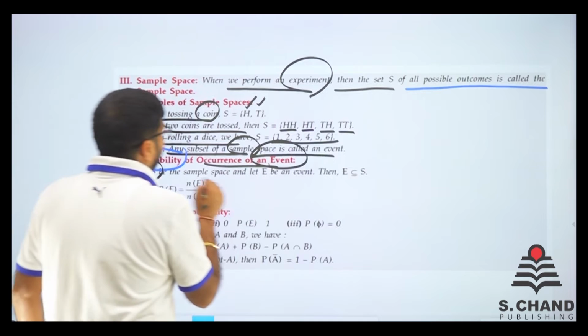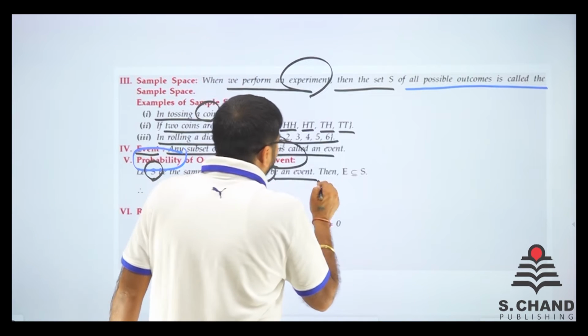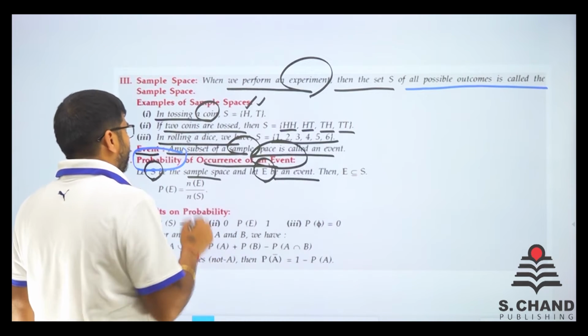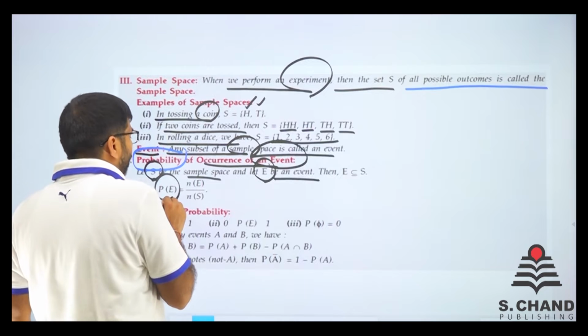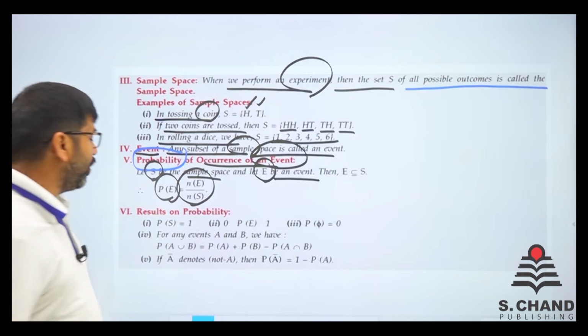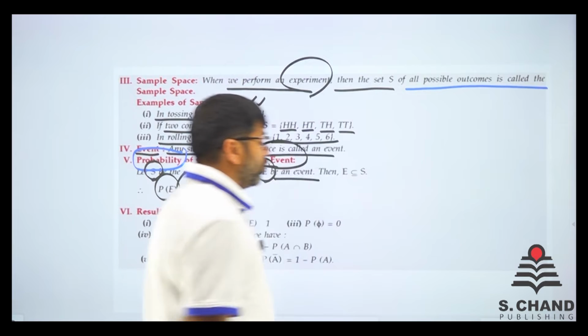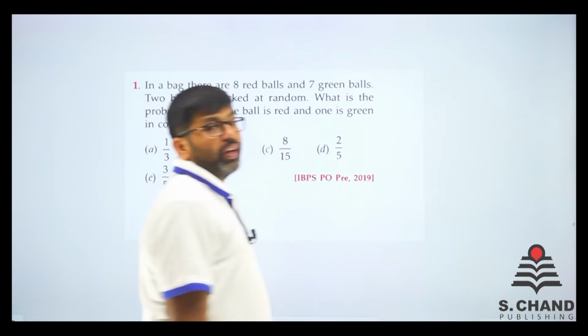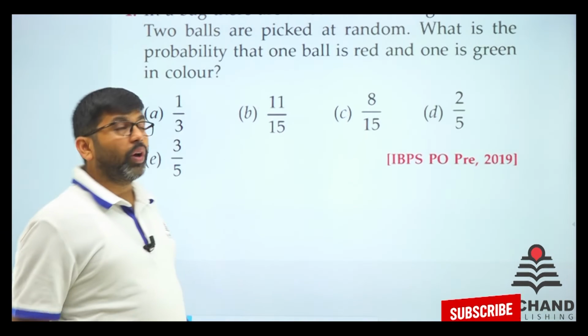Let S be the sample space, E be the event. So E is subset of S. That means probability of E is n of E divided by n of S. Okay, so let's move on to the questions. Now here we are with the questions. So what we need to find out?